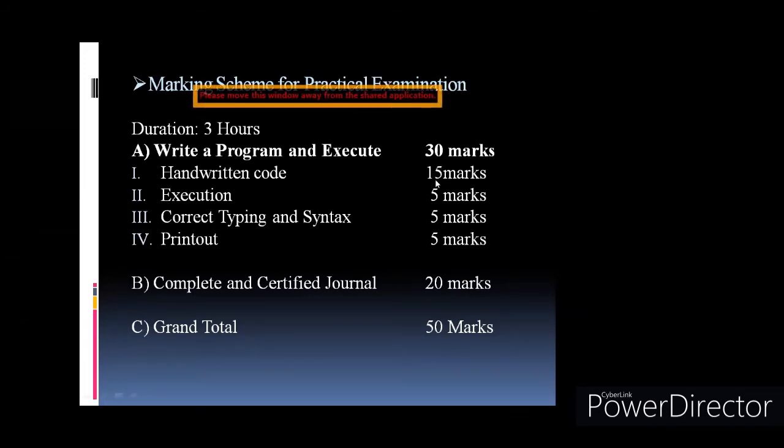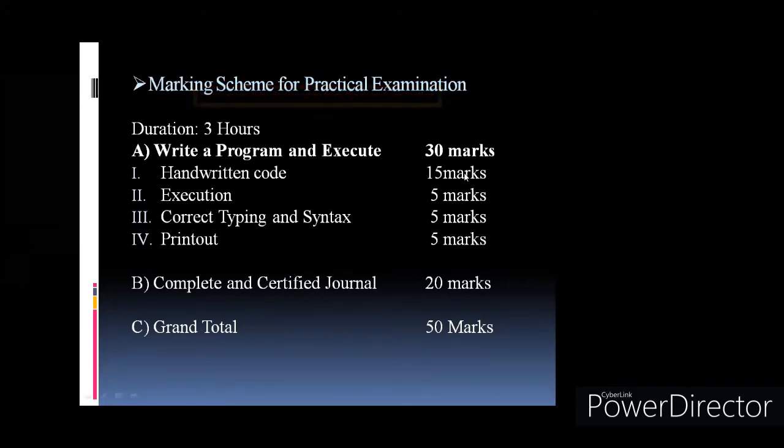For that handwritten code, if it is syntactically correct, you get 15 marks. In case of Visual Basic, you need to draw the interface on paper, show it to the examiner, and write the code. That carries 15 marks.